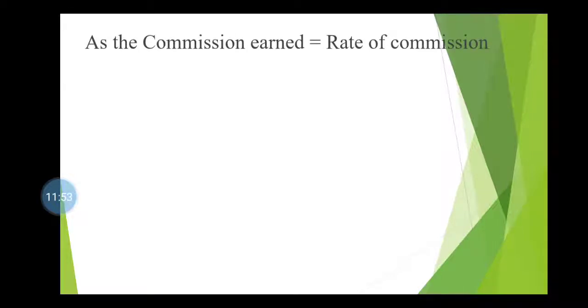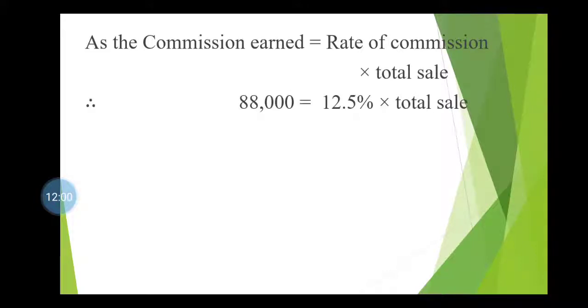So the commission earned can be calculated as rate of commission into total sale. We have the commission earned given, so 88,000 is equal to the rate of commission 12.5% of the total sale, which we have to find. Okay. So we have 88,000 equal to 12.5 upon 100 into total sale.